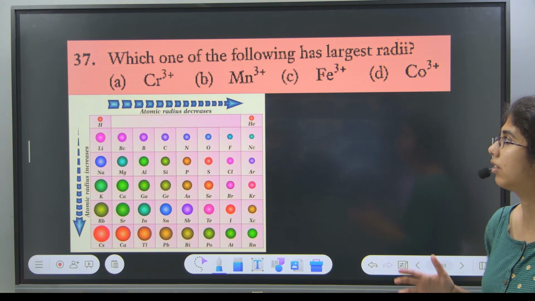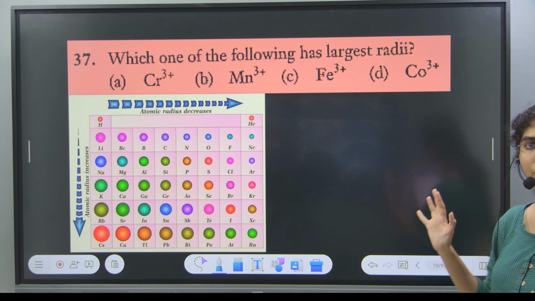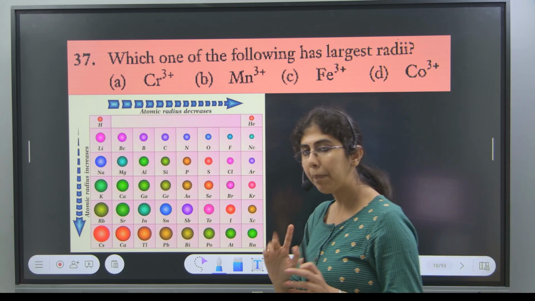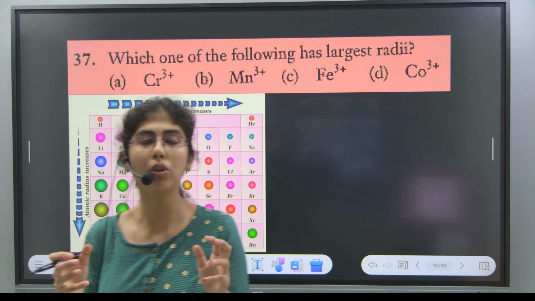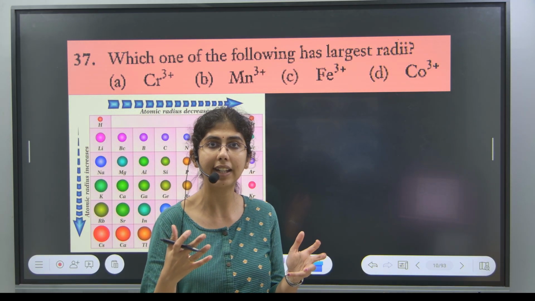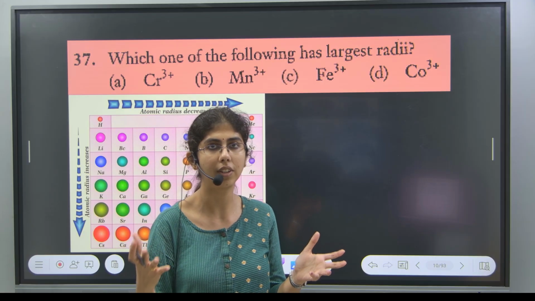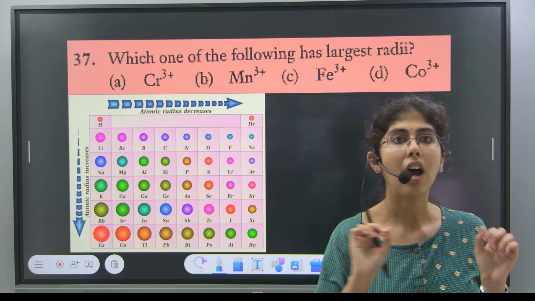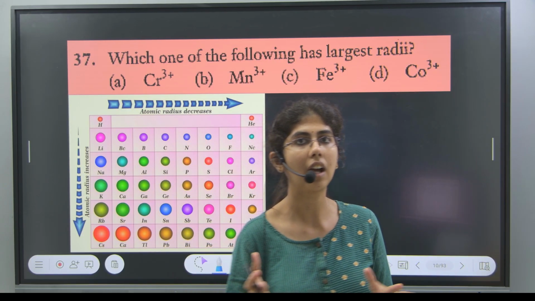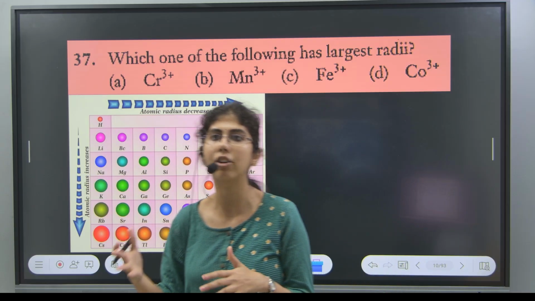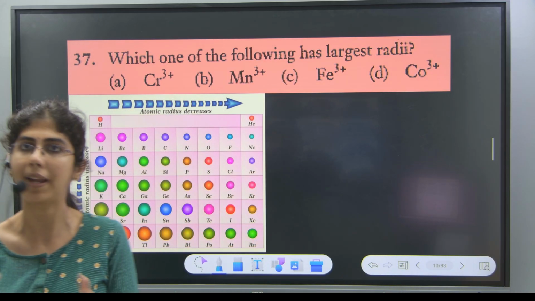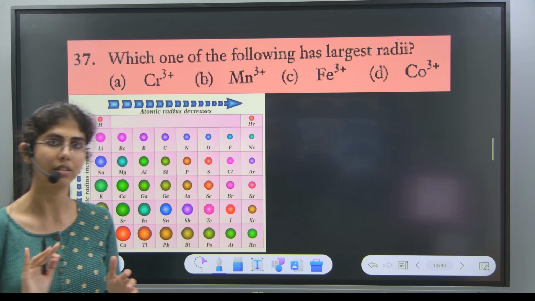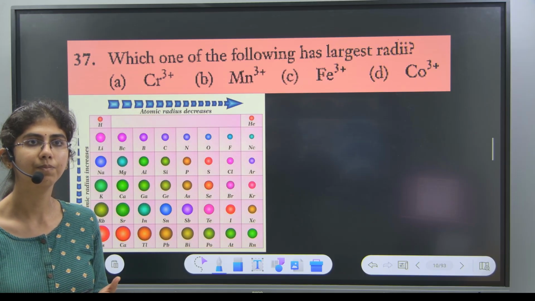Okay, let me see who will answer this. Which of the following has largest radii? Just apply the common ionic radii concept. I mean, you don't have to study D and F block elements to answer this. Ionic radii, how does it vary across the period and down the group? Just apply that concept, you'll be able to answer this question.